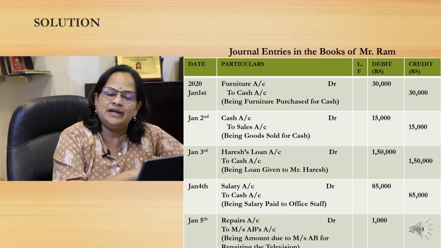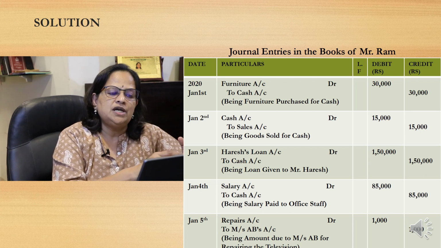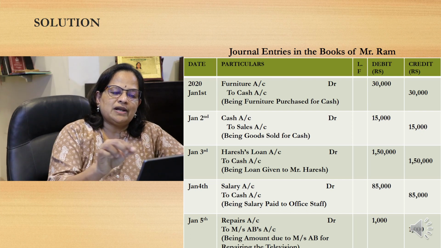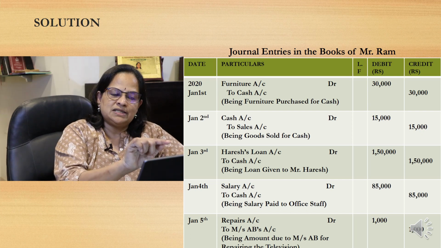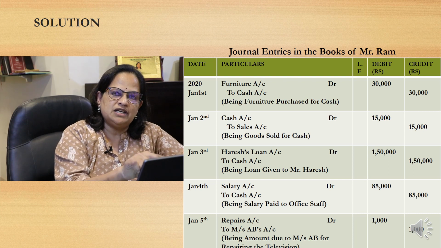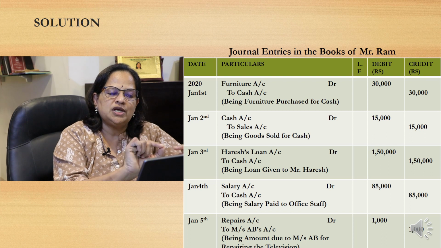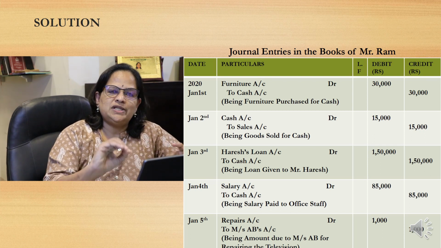For a real account, credit what goes out and debit what comes in. Furniture is coming into the firm, so furniture account debtor to cash account, because cash is going out of the firm. So we are writing the debit also. The credit item is starting with To, and the narration we wrote is being furniture purchase for cash. And a line is also there for closing that entry.